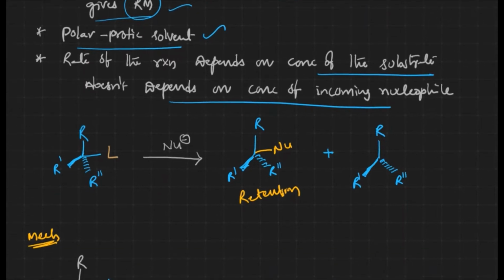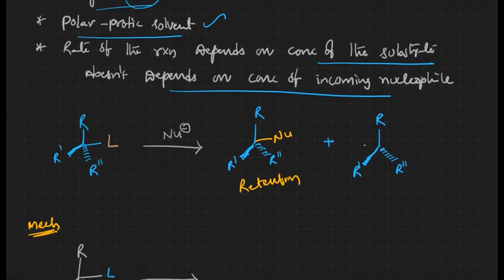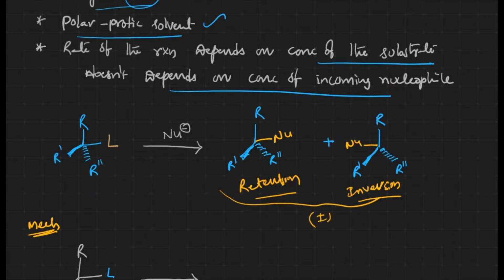If the incoming nucleophile comes opposite to the leaving nucleophile, it is the inversion product. These two together are what we call a racemic mixture.